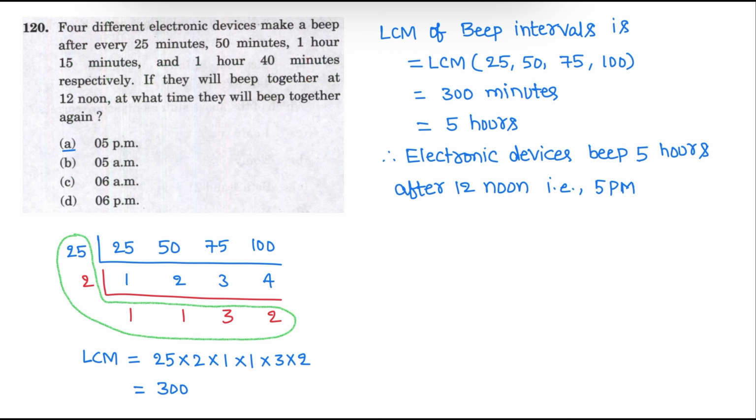Now LCM of beep intervals: 25 minutes, 50 minutes, 1 hour 15 minutes is 75 minutes, 1 hour 40 minutes is 100. So we will get LCM as 5 hours or 300 minutes. So the electronic devices beep together after 5 hours from the 12 noon, that is 5 p.m. So correct answer is option A.